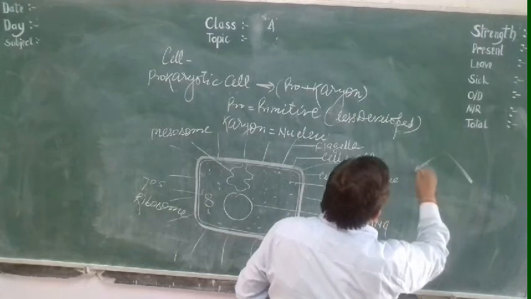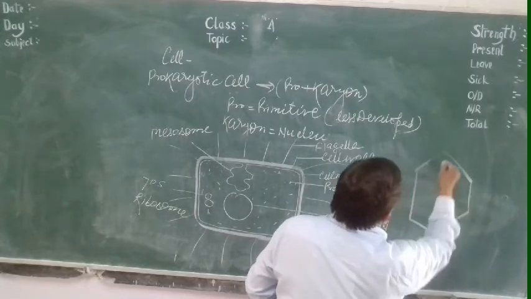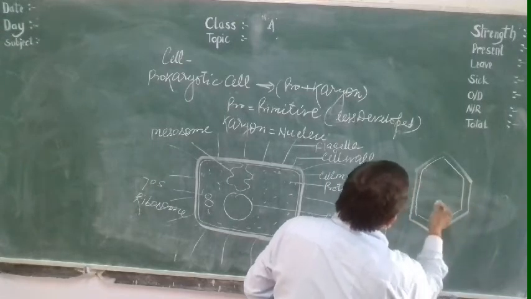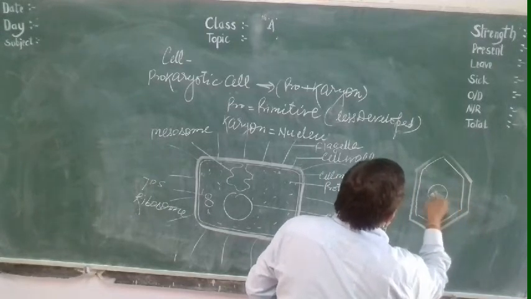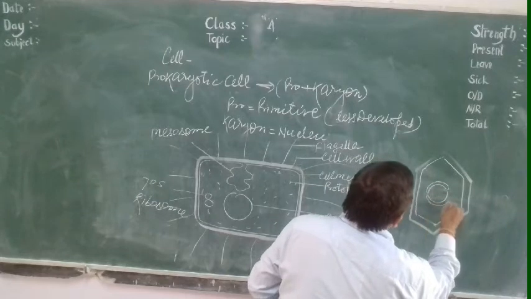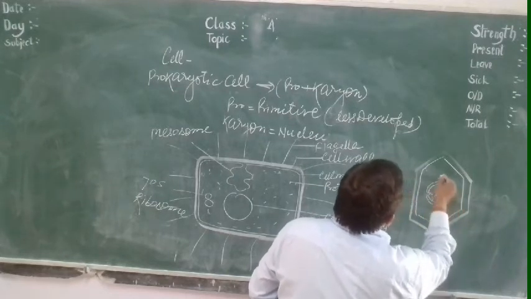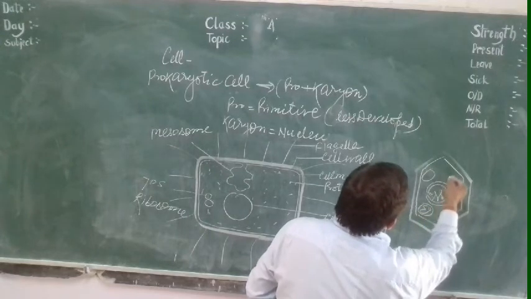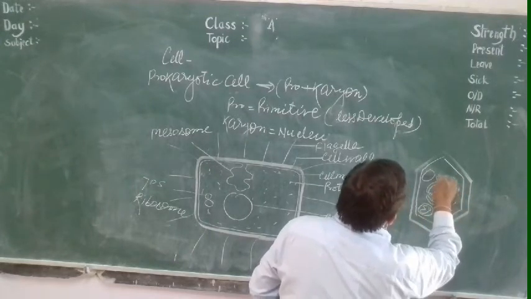In the eukaryotic cell, clearly there is the cell wall, cell membrane, the nucleus, the chromatin material, and other cell organelles like mitochondria and endoplasmic reticulum.